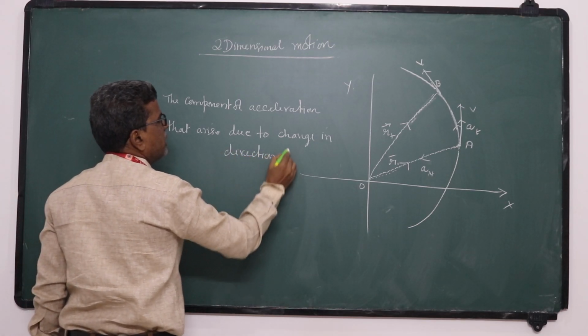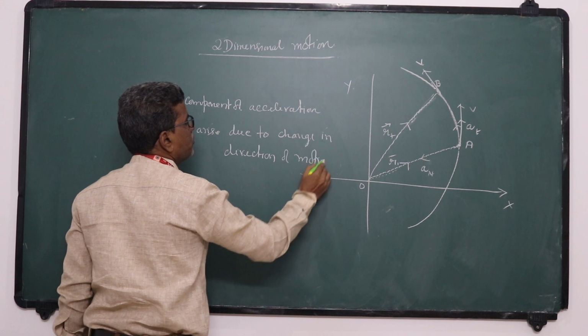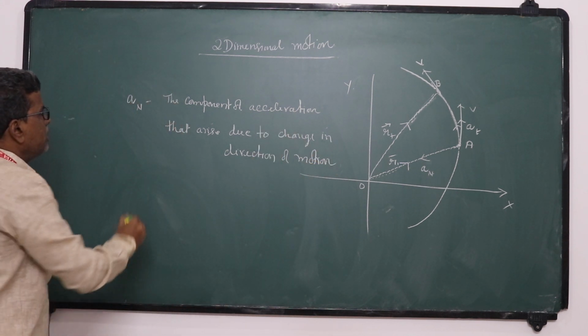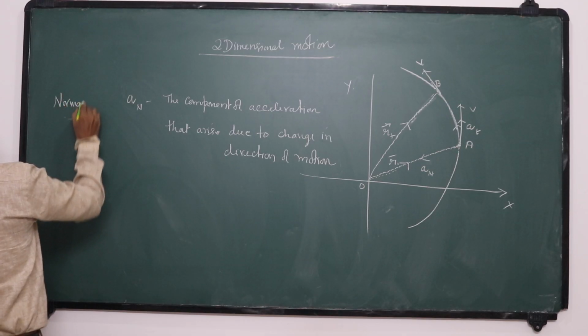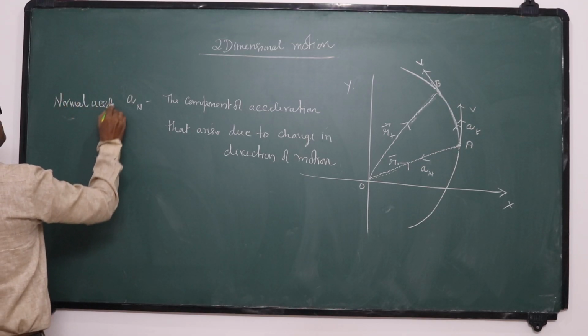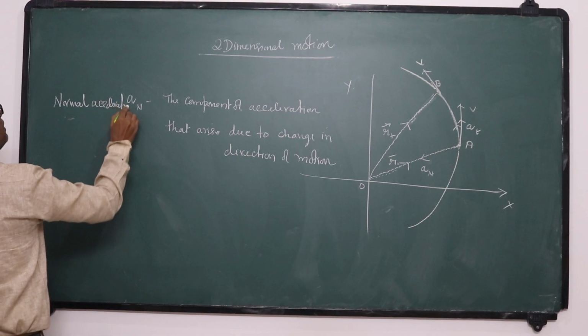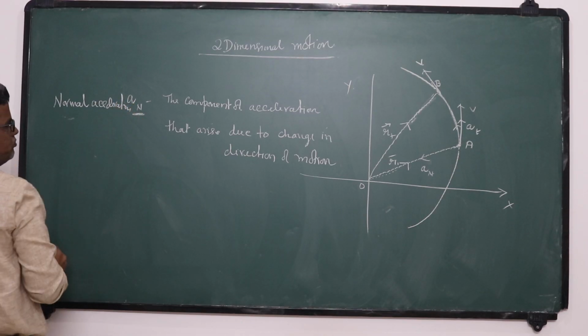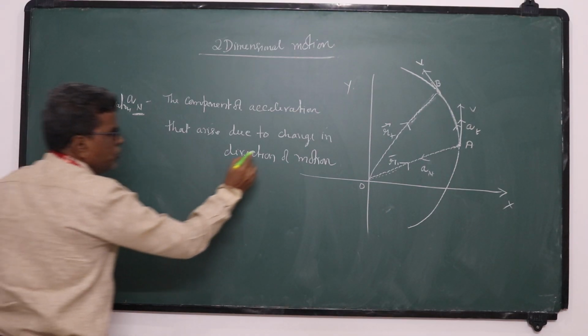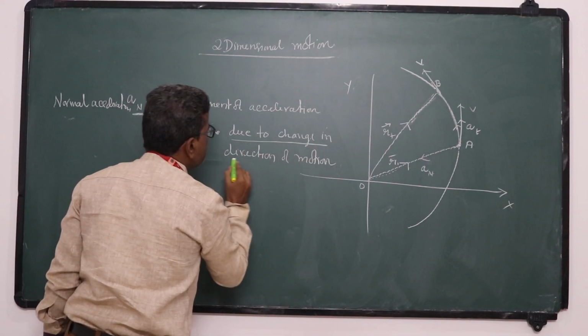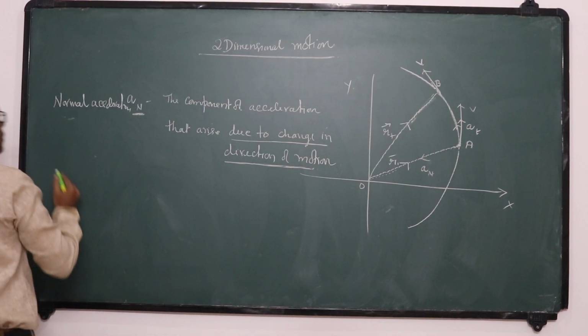That acceleration is called normal acceleration. Normal acceleration, I represent with letter AN. And this is due to change in the direction of motion.